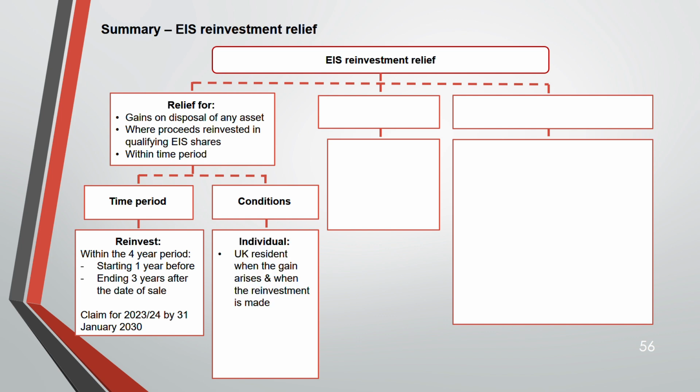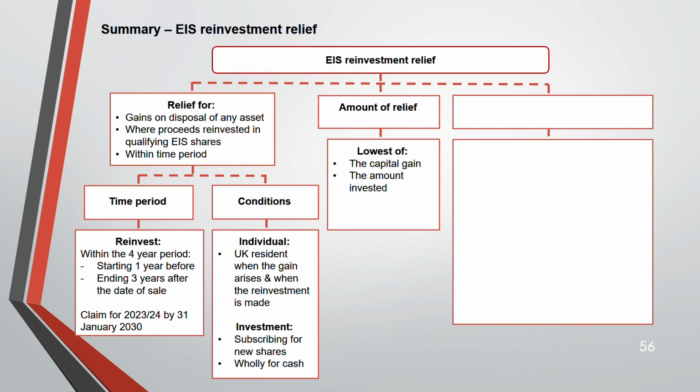Conditions: for an individual, you have to be UK resident when the gain arises and when the reinvestment is made. At both times you have to be a UK resident. And investment, subscribe for new shares wholly for cash. Amount of relief is the lowest of the capital gain, the amount invested, and any smaller amount chosen.